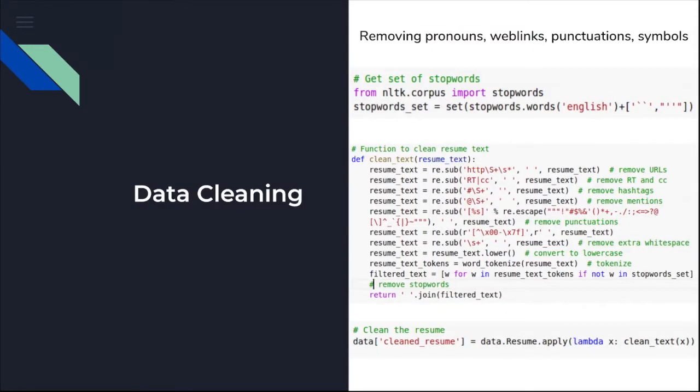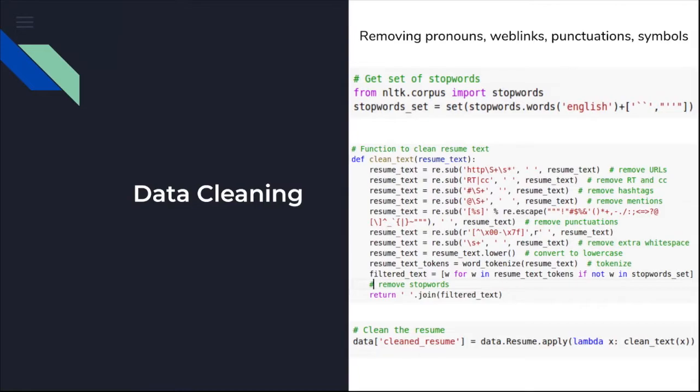Then comes the data cleaning part. Since we are working on a text data set, which we may get from docs files or PDF files, it's very important to eliminate the useless words which might just increase the neural network size, increase the number of parameters by a lot, and make the speed of training very slow. There is a very good library called NLTK, which is an NLP library, which has a stop words package. This eliminates all the English stop words from the dataset, which includes pronouns, punctuations, verb links, and symbols.